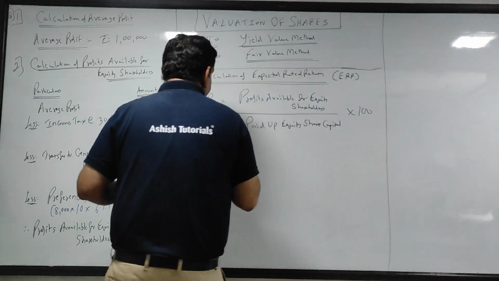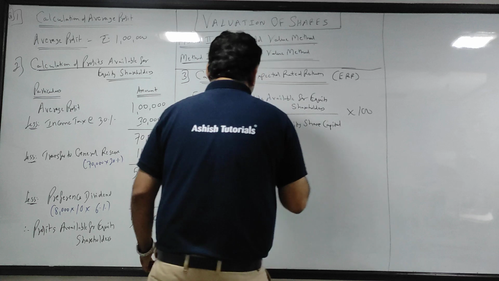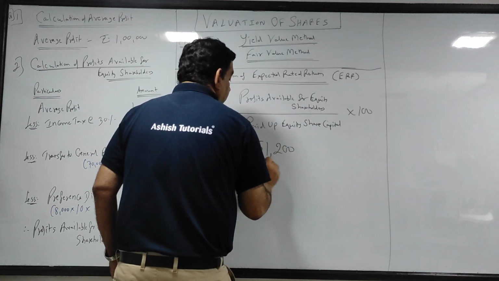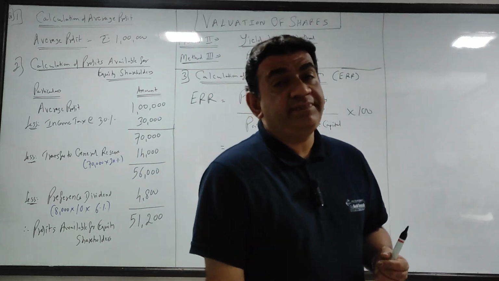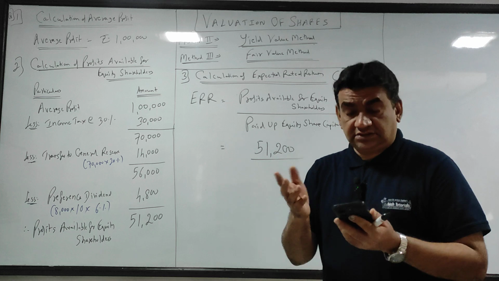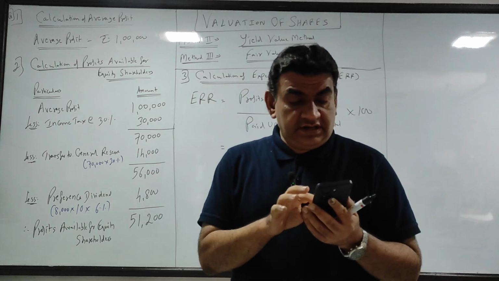ओके, अभी देखो, profits available यहां से आया, कितना है, 51,200 upon. Now when I say paid up share capital, that is paid up equity share capital, that is share capital only because you are valuing equity shares. कितना है?